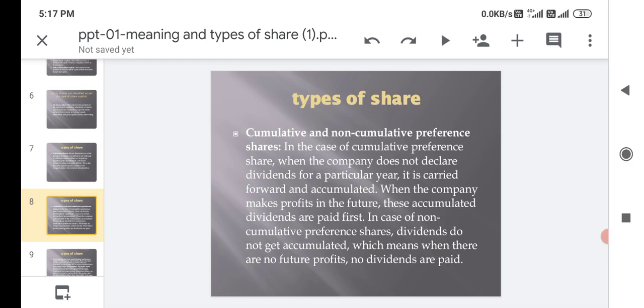Next type of shares, cumulative and non-cumulative preference shares. In the case of cumulative preference shares, when the company does not declare a dividend for a particular year, it is carried forward and accumulated. When the company makes a profit in the future, these accumulated dividends are paid first. In the case of non-cumulative preference shares, dividends do not get accumulated, which means when there is no future profit, no dividend is paid.